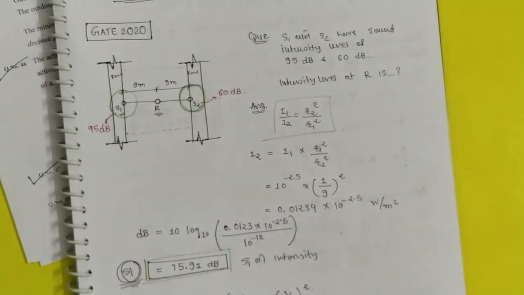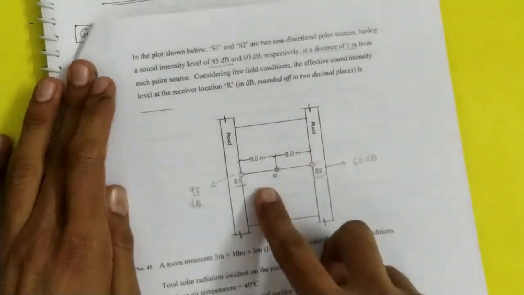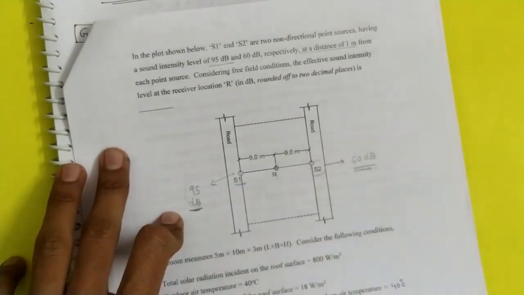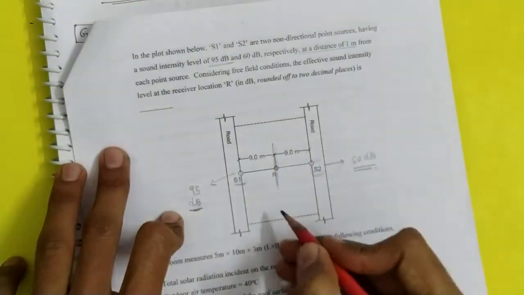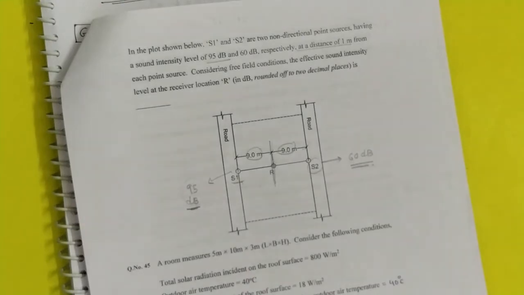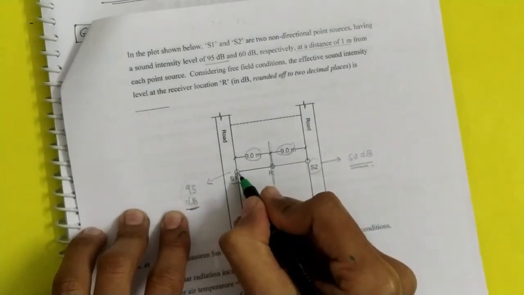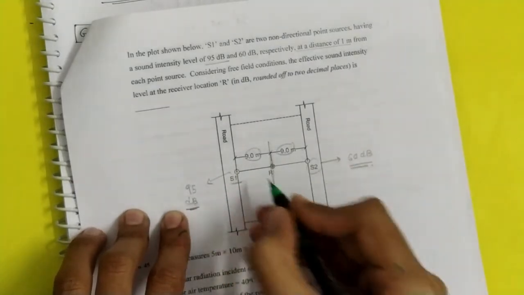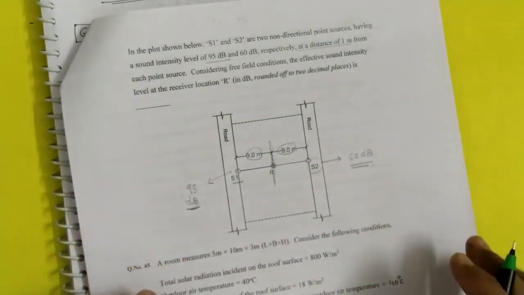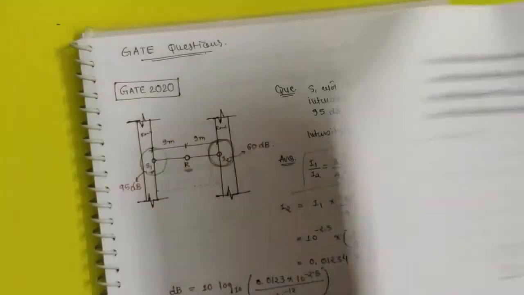So come back to the GATE question of GATE 2020. The 95 decibel and 60 decibel are given, and you have to find the sound intensity level at 9 meter. So what you can do here is, if 95 decibel is at 1 meter for S1, then what will be at 9 meter, and apply the same for 60 decibel, and the addition of both will be the answer.